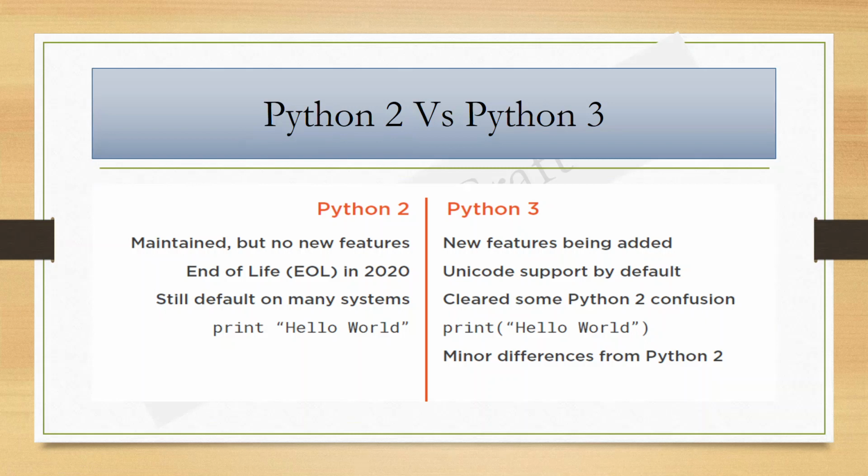As a beginner, one of the first differences you will notice is that Python 2 treated print, the ability to print to the console, as a statement, meaning you would have code such as print hello world, whereas in Python 3 it's a function. So the code has to be print("hello world"), things of that nature.